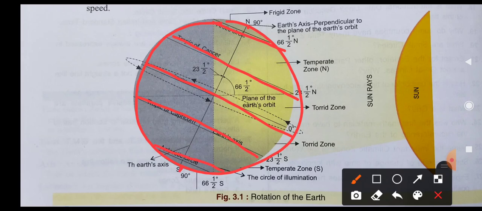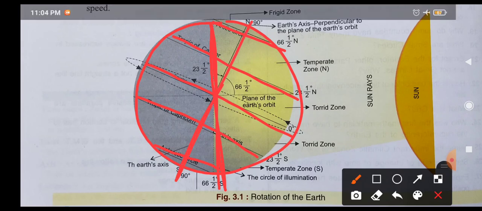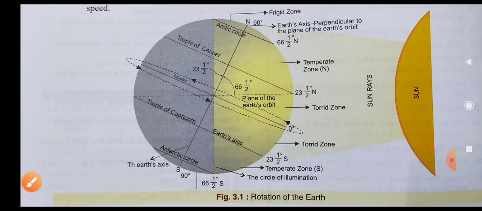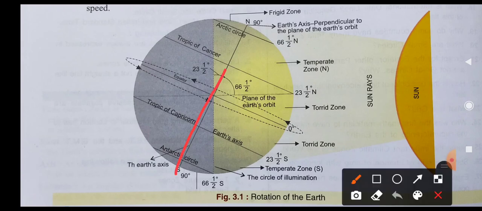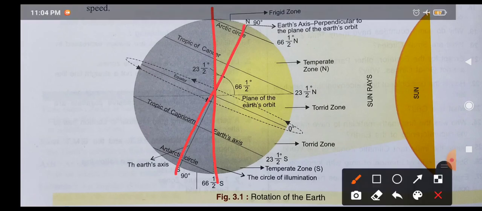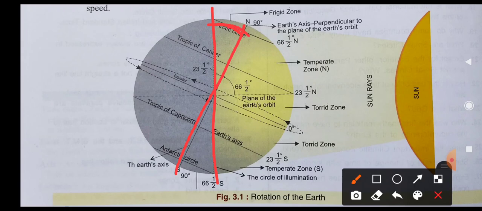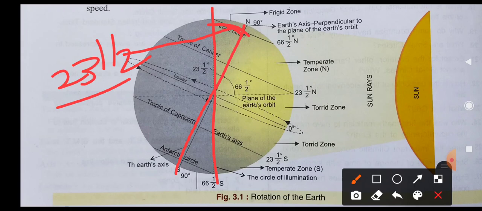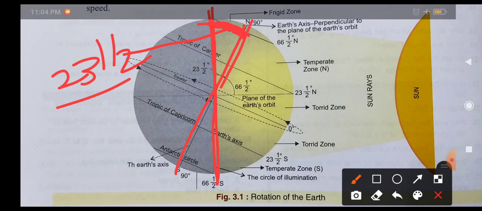But maybe there is a confusion. The axis should divide from this center part, but it does not. The earth is on this axis. Why? Because we know very well that the axis is tilted. How much tilted? It is tilted 23.5 degrees from its original axis. So that is the difference.